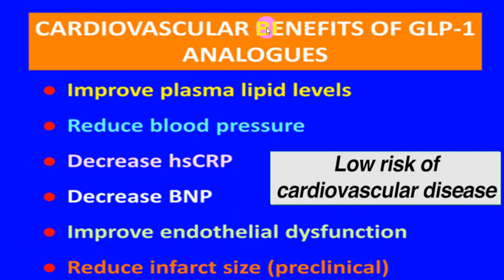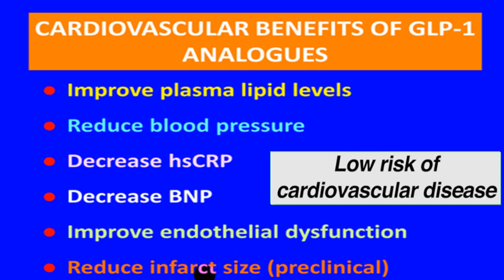So another benefit as far as GLP analogs is concerned, it improves the lipid profile by reducing the total cholesterol and LDL cholesterol. It reduces the blood pressure. It decreases the hsCRP, that is inflammatory marker. It decreases the BNP because it increases the myocardial contractility. It improves the endothelial dysfunctions.